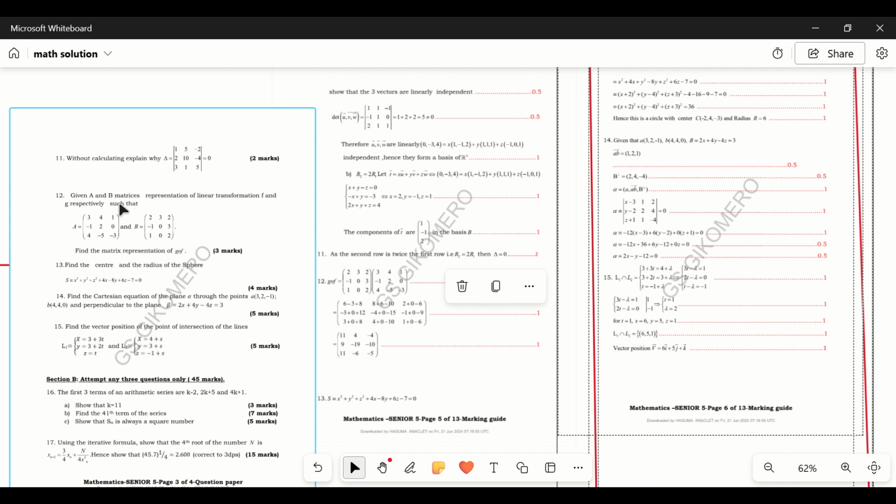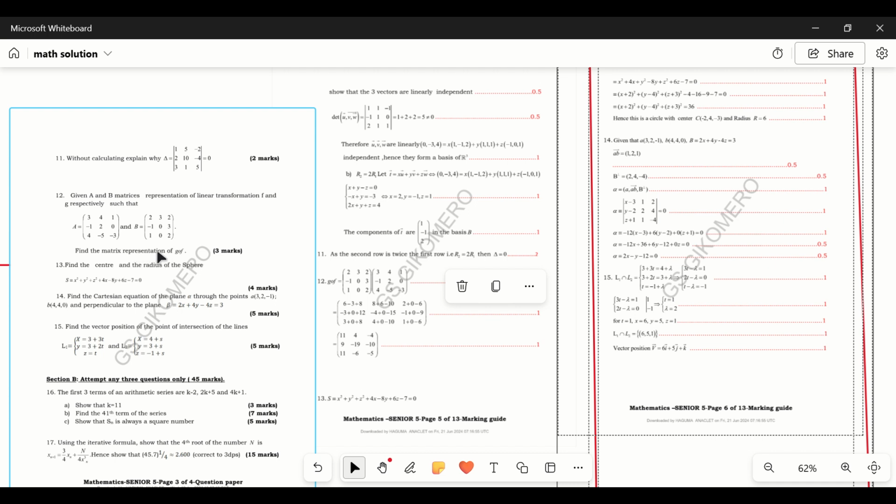So to get question number 12, it is said that given A and B matrices, representation of linear transformation F and G respectively, such that... they gave us matrix A and matrix B, and they ask to find the matrix representation of G∘F.